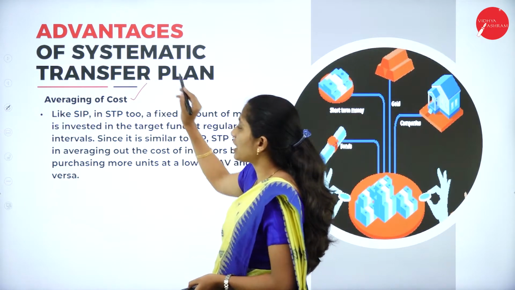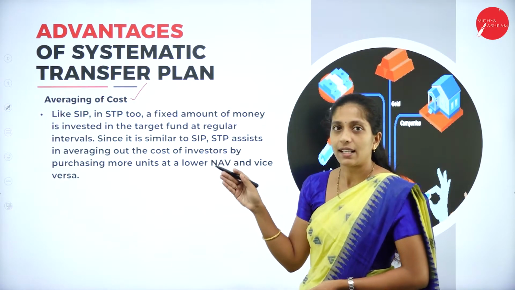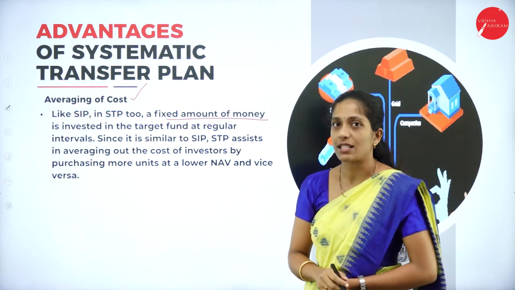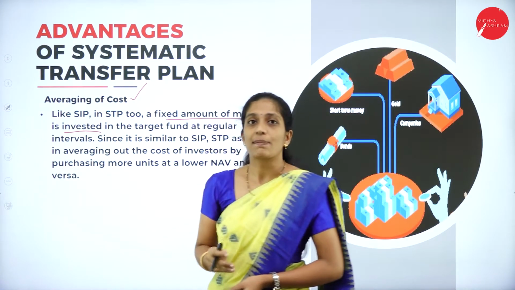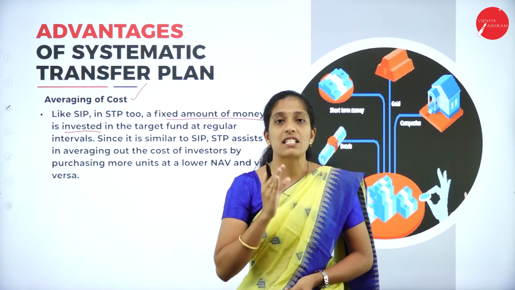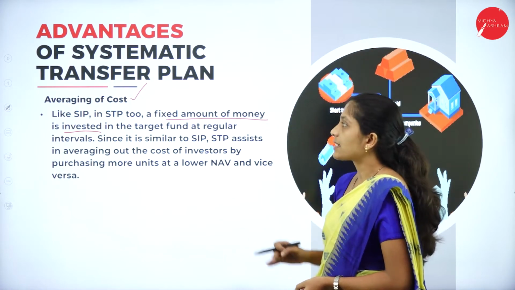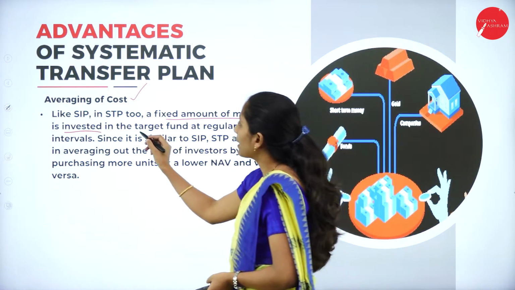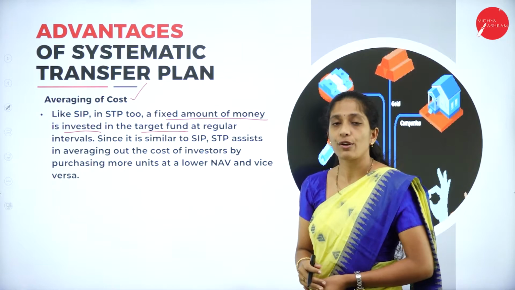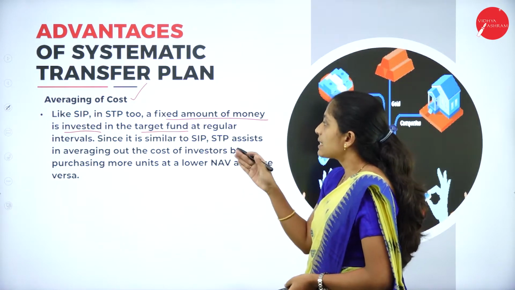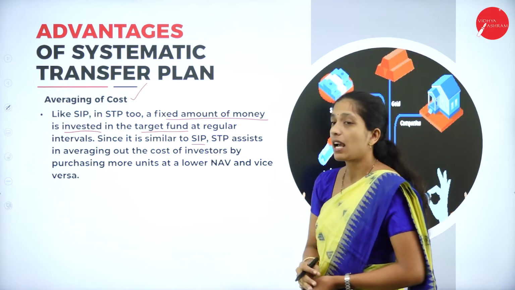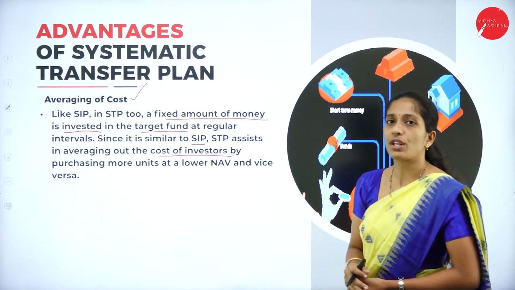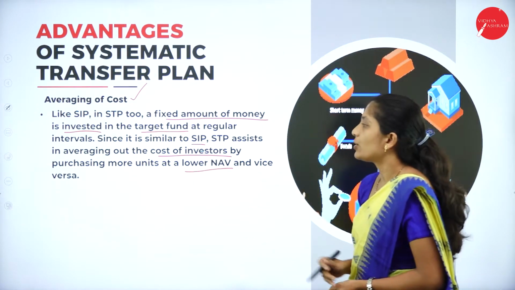And the next one is averaging of cost. Like SIP, that is systematic investment plan, in STP a fixed amount of money is invested. In a systematic investment plan, a fixed amount of money is invested on a regular basis. In the same way, in a systematic transfer plan also, a fixed amount of money is invested in the target fund at regular intervals. Since it is similar to SIP, STP assists in averaging out the cost of investors by purchasing more units at lower net asset value and vice versa.